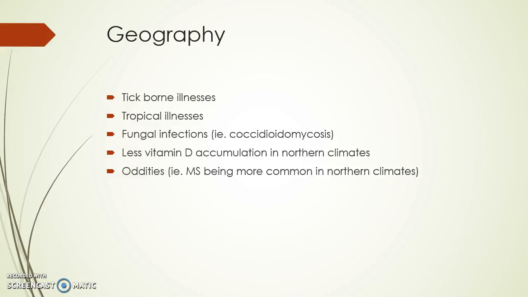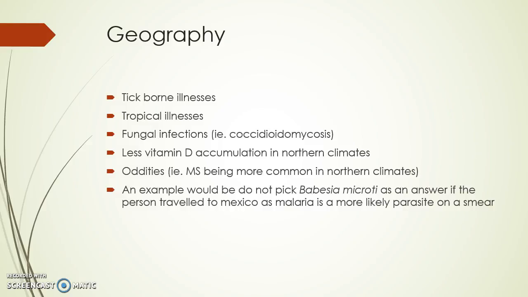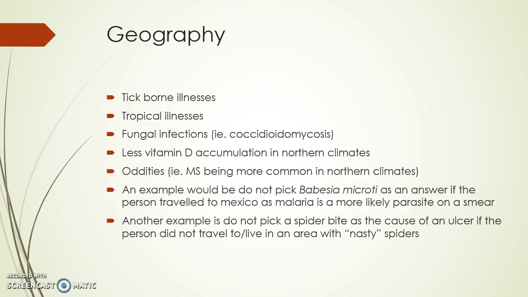And in northern climates, you have less vitamin D accumulation and oddities, such as MS being more common in northern climates. So as an example, you would not pick Babesia microti as an answer if the person traveled to Mexico, as malaria is more likely in this case. Another example is don't pick a spider bite as a cause of an ulcer if the person did not travel to or live in an area with nastier spiders that cause such problems.